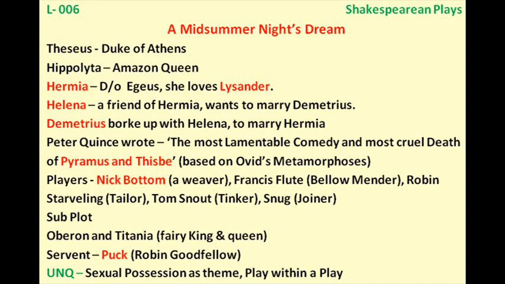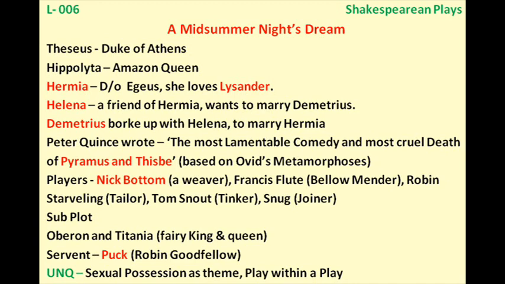So first, in the beginning, we are told that there is a marriage celebration. Duke of Athens, the name is Theseus, and there is Amazon Queen, the name is Hippolyta. So there is a marriage celebration, and we have Duke of Athens, Theseus, and Amazon Queen, that is Hippolyta.